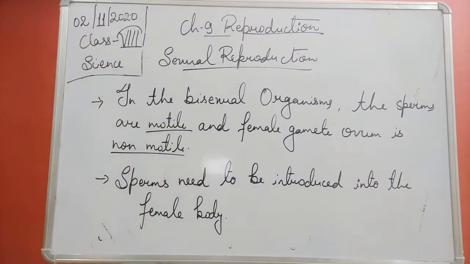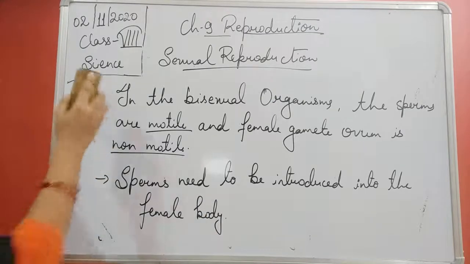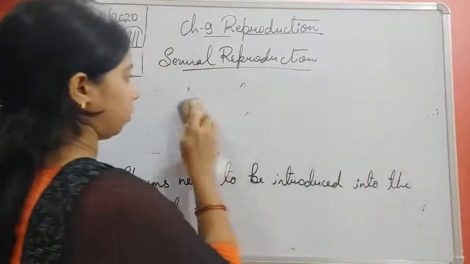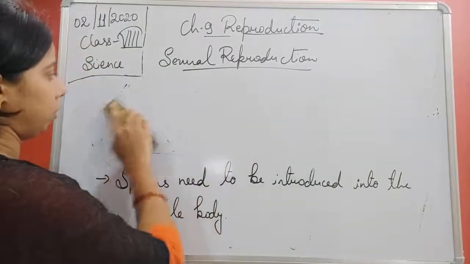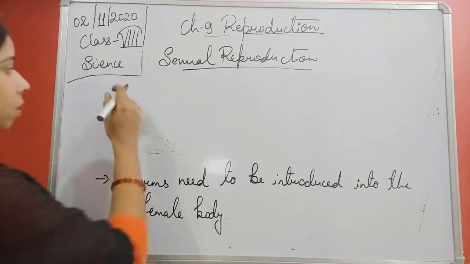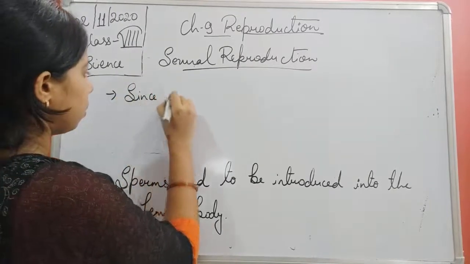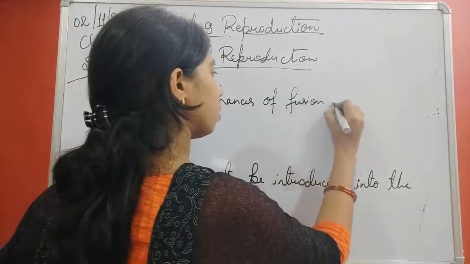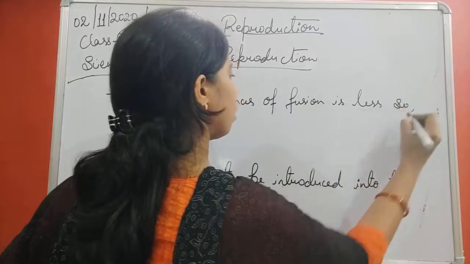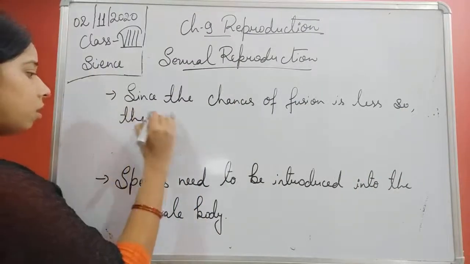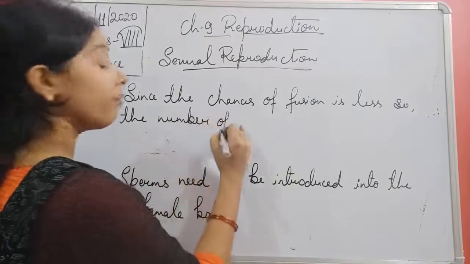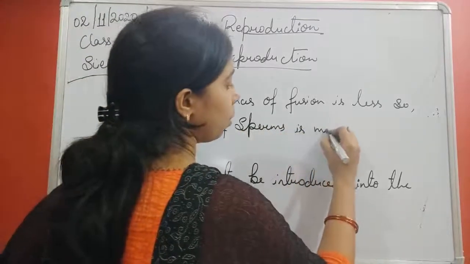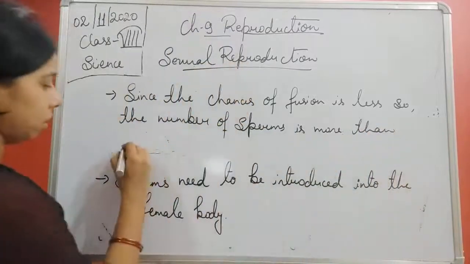Okay, so we can say that since the chances of fusion are less, the number of sperm is more than the ovum.